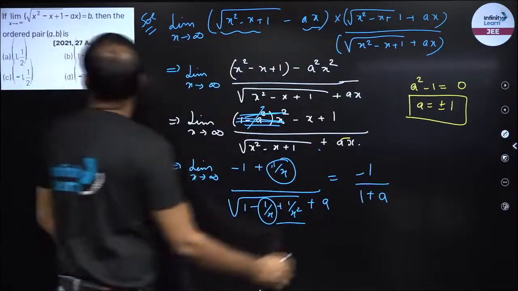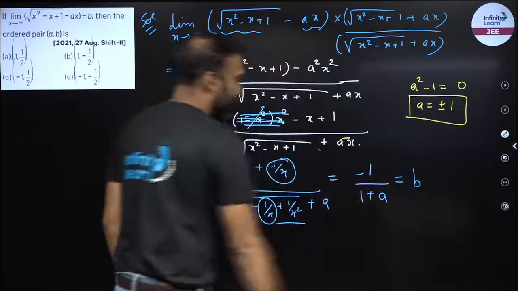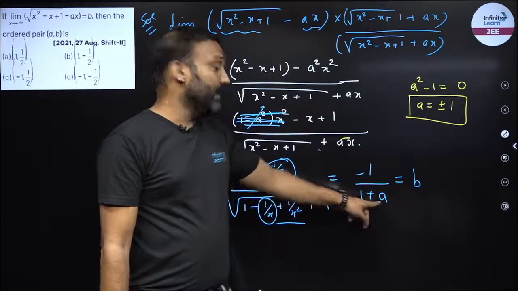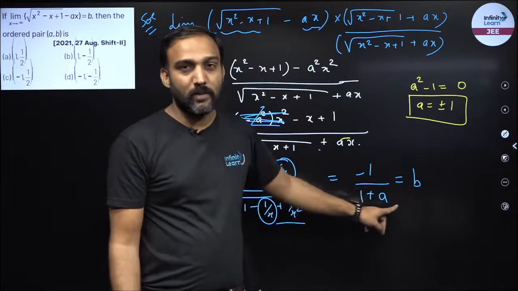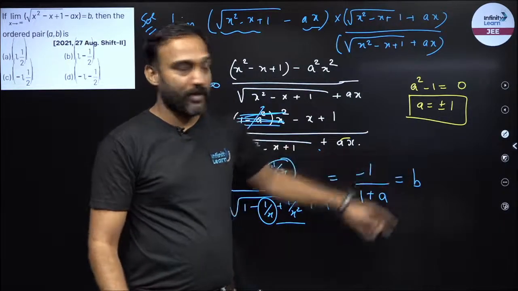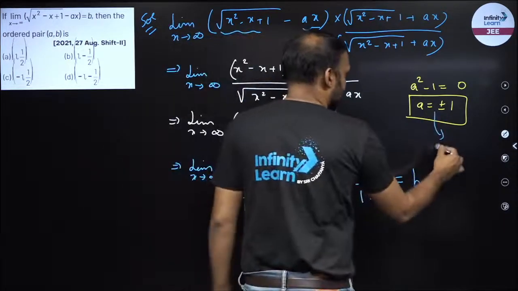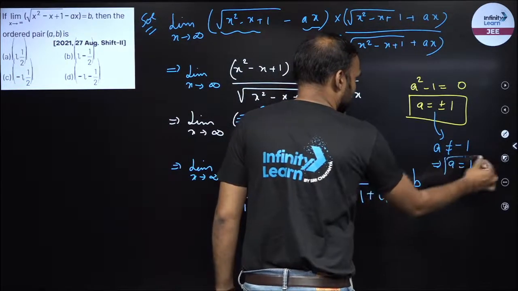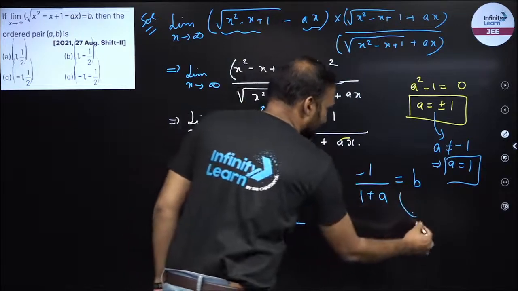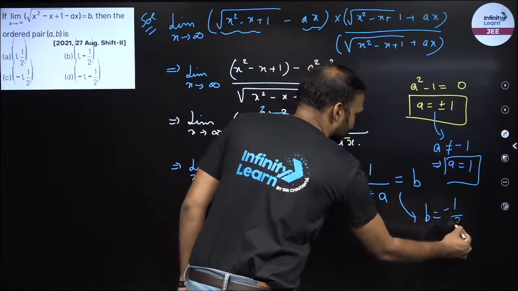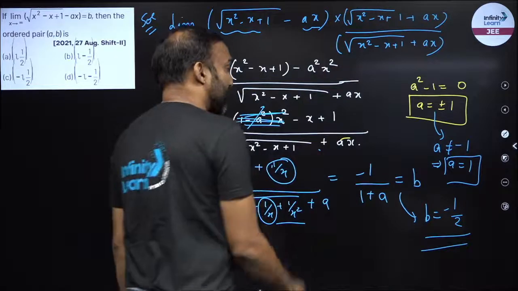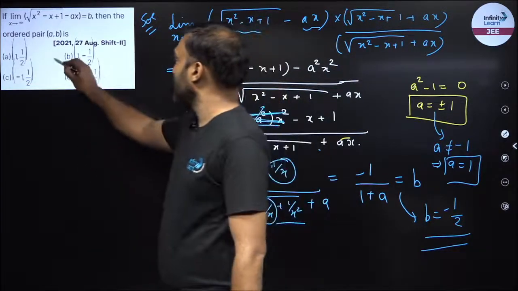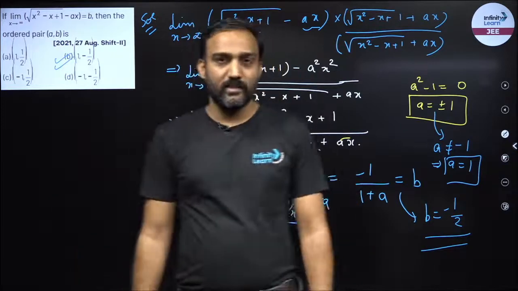Now this value is equal to b and b needs to be finite. Now observe over here, a is plus minus 1. If I put a is equal to minus 1, 1 minus 1 becomes 0, then b would be once again not defined. So I know from here a can never be equal to minus 1, which implies that a is 1 only. And if a is 1, find out the value for b. b is minus half, right? तो अपने पास आंसर आ गया, a 1 है और b माइनस हाफ है. फटाफट से यहाँ पे देखते हैं a 1 और b माइनस हाफ कहाँ दिख रहा है. ऑप्शन नंबर b is the correct answer, right?